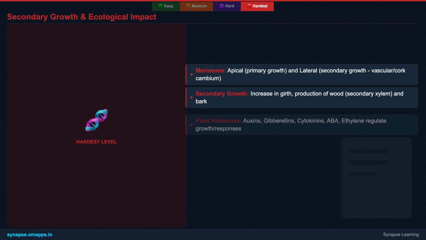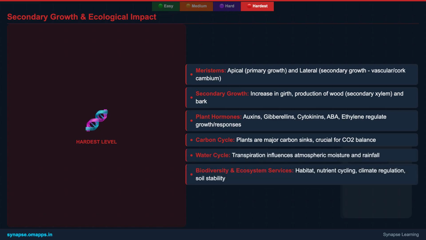Finally, we explore secondary growth and the broader ecological impact of plants. We'll discuss the role of meristems in primary and secondary growth, leading to wood formation and the development of bark. We'll also connect plant physiology to biogeochemical cycles, highlighting how plants are indispensable in the carbon and water cycles and their vital role in maintaining global biodiversity and ecosystem health.